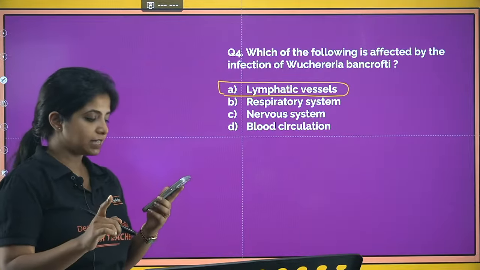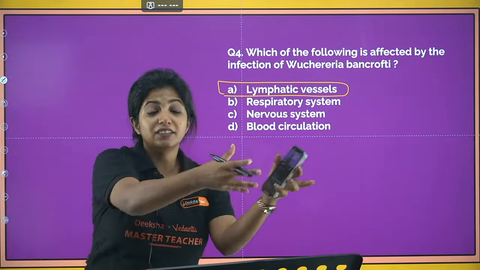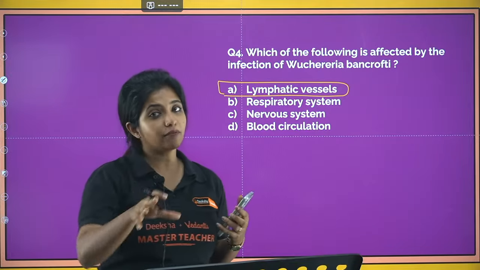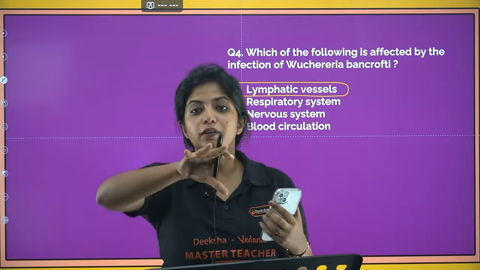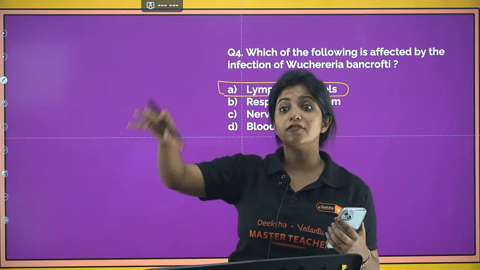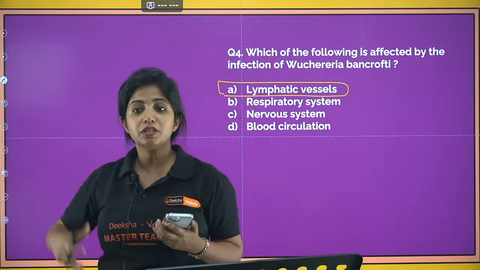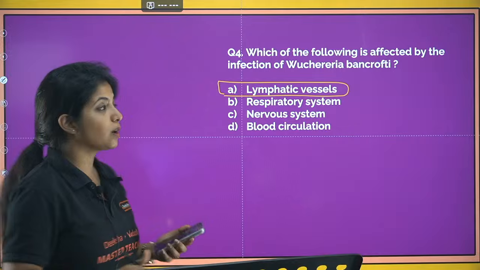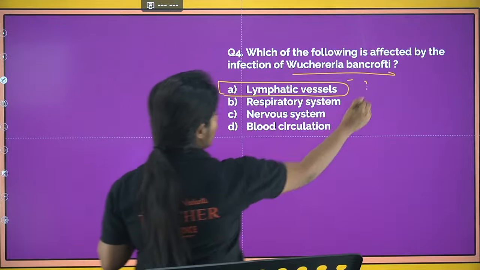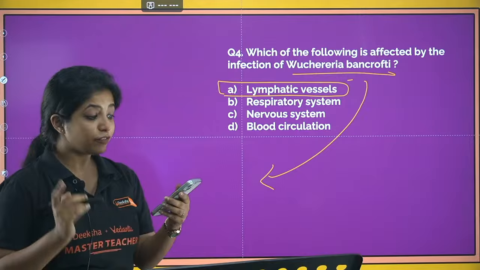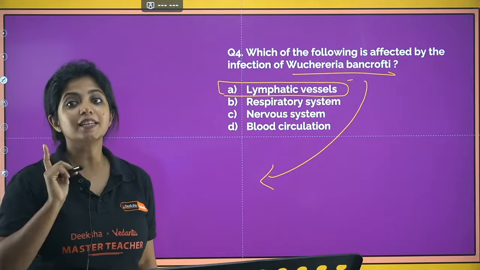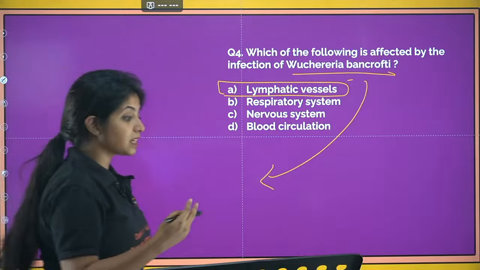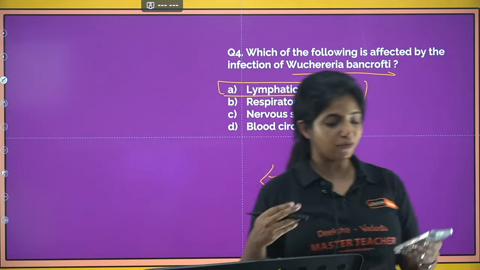As I told you yesterday, the lymphatic vessels drain out the extra fluid which is there in between the cells. So if lymphatic vessels are blocked, the extra fluid remains there itself, and it can cause swelling, which is why it looks like an elephant's leg. Elephantiasis is being caused because of this. Now, can you guess one more very important thing? What is that mosquito that spreads Wuchereria bancrofti, or basically spreads the disease known as filariasis or elephantiasis?